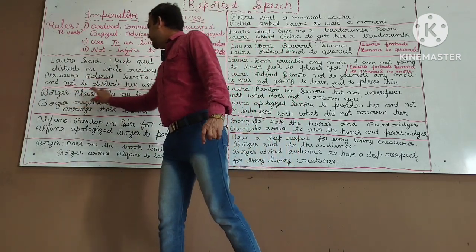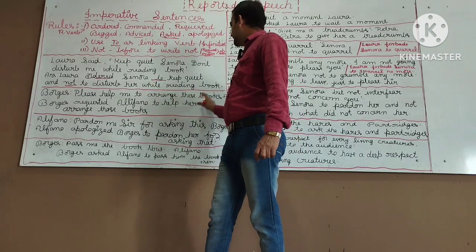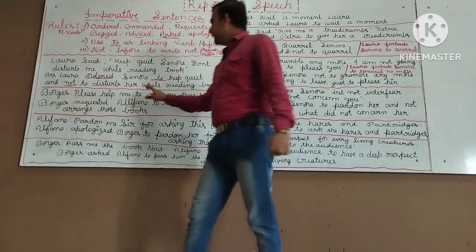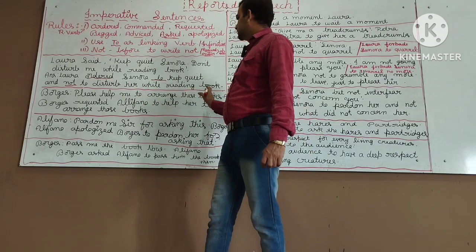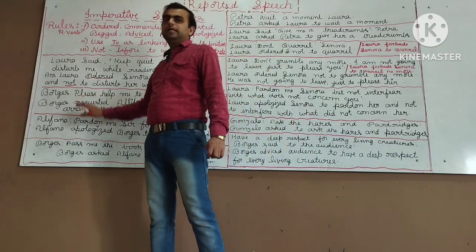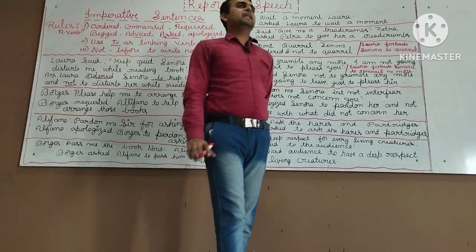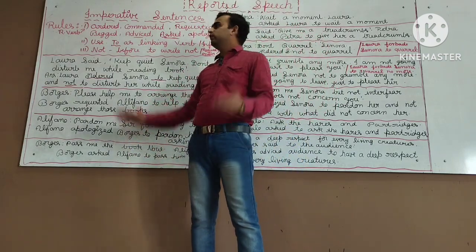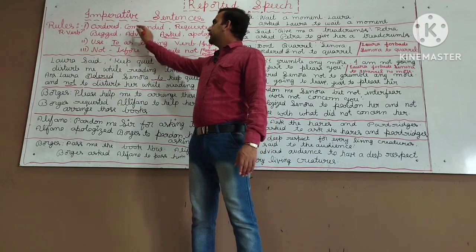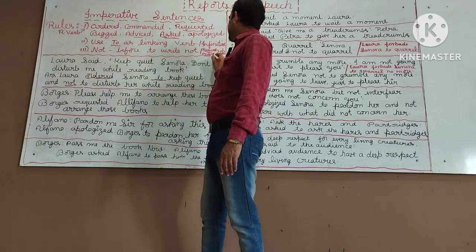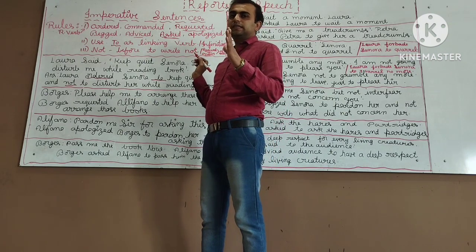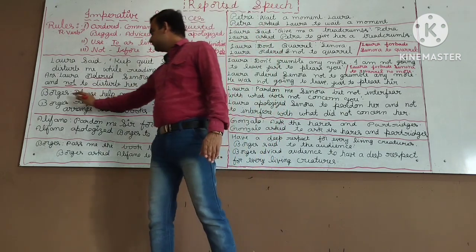Borges, please help me to arrange these books. Now "please" is called what? One type of request, isn't it? "Please" is called a request. So if there is a request, the reporting verb that comes is requested. Then another rule: there must be an object. If there is a request, there must be an object.